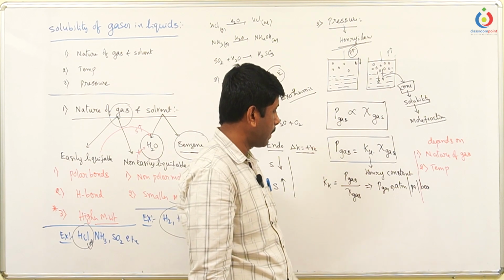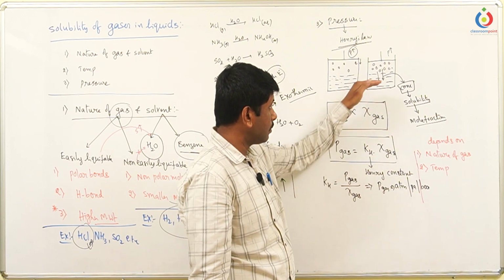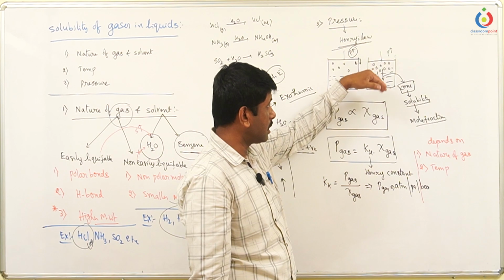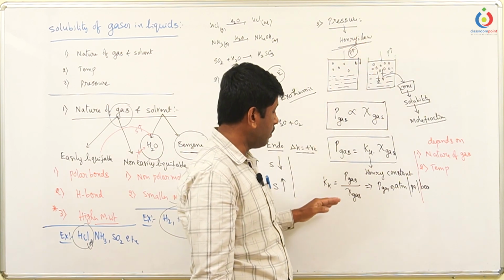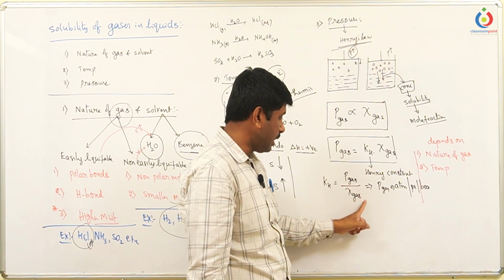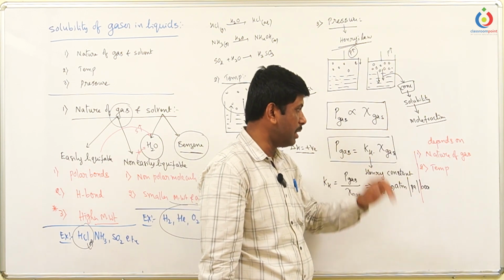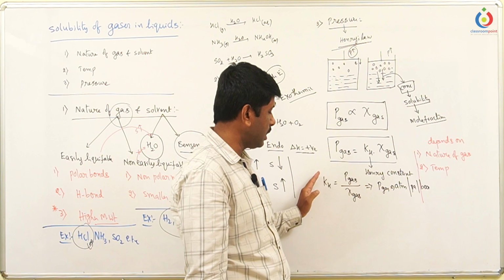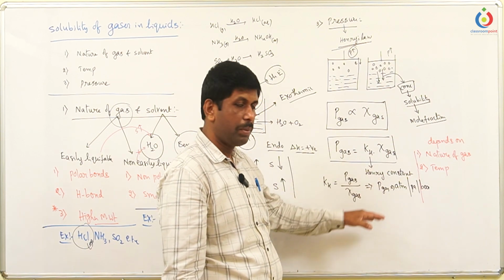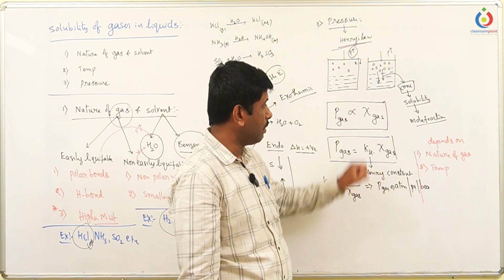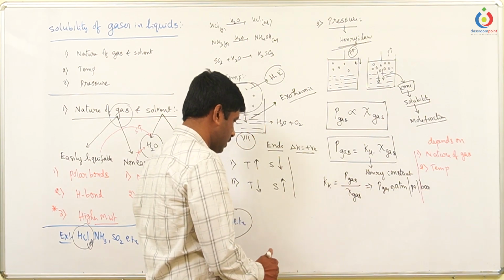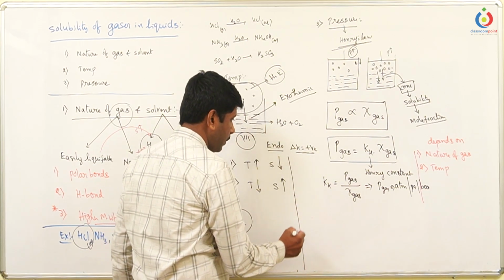At the same time, when temperature increases, more gas particles start coming out. Then automatically the mole fraction decreases, so the Kh value increases. That's why the Kh value depends on two factors here, both the nature of the gas as well as the temperature of the condition of the experiment where we are conducting this.